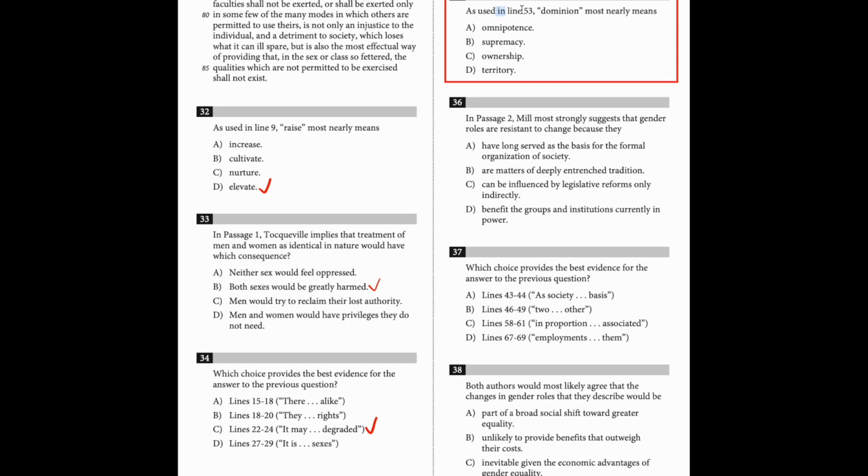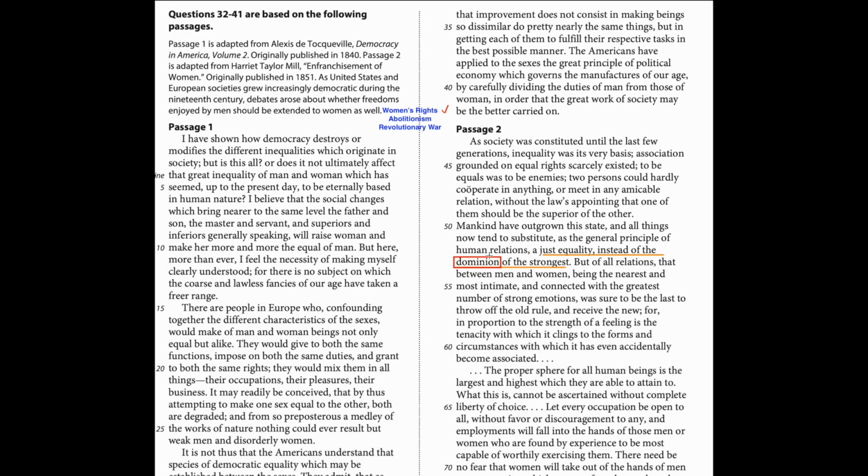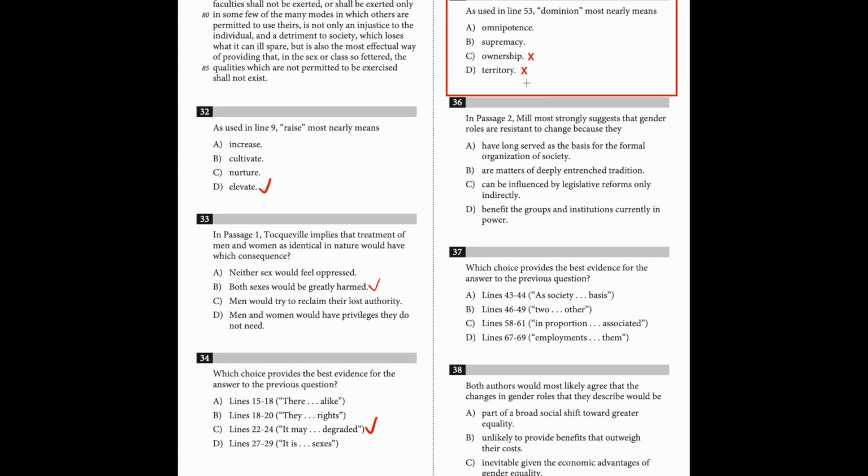Question 35, again, is a vocab question. Line 53 says here, adjust equality instead of the dominion of the strongest, which means women and men should be equal instead of being dominated only by men. Then I plug all the answers in and find that C and D don't make any sense at all. I'm hovering between A and B. Then I realize that omnipotence throws me off as well because it means godlike power, which doesn't fit the context. So the only answer left is B.